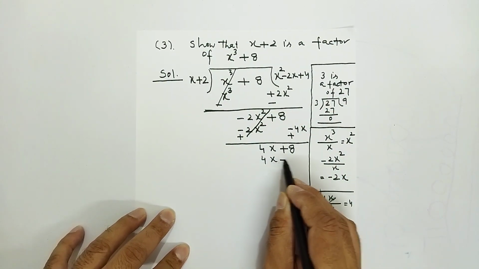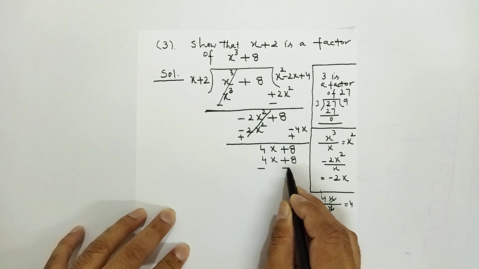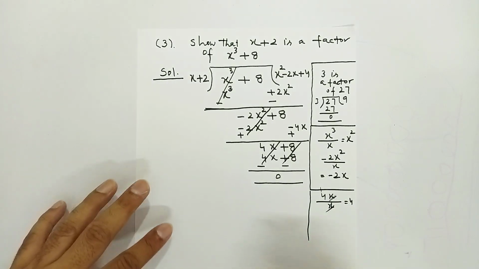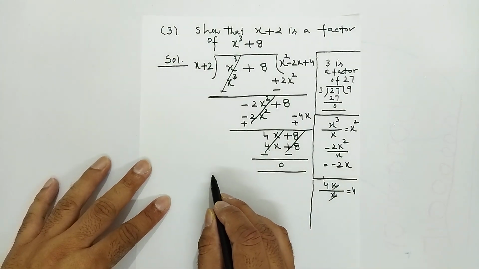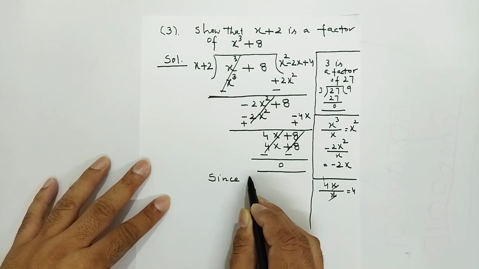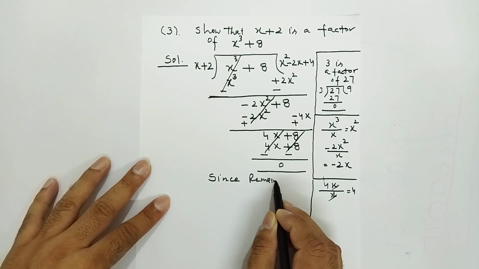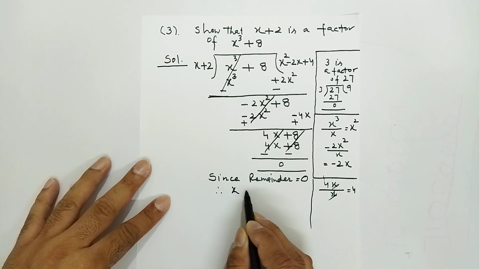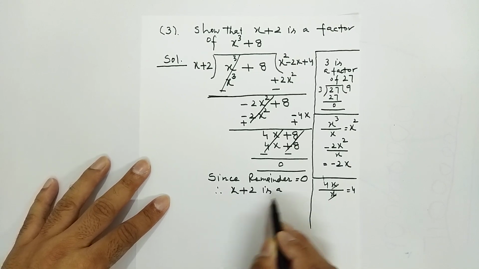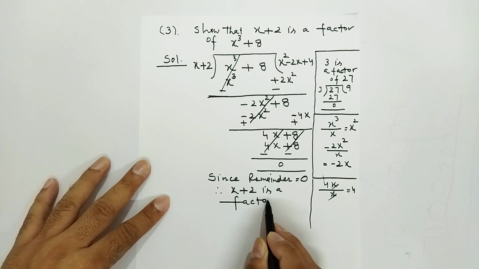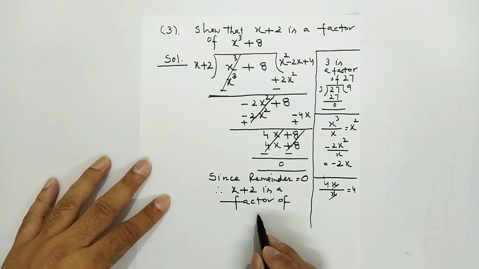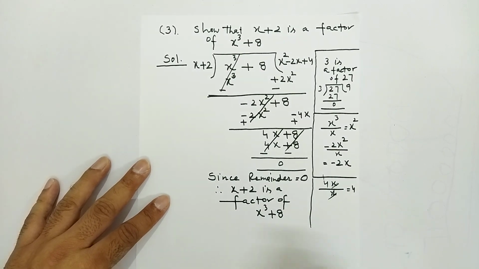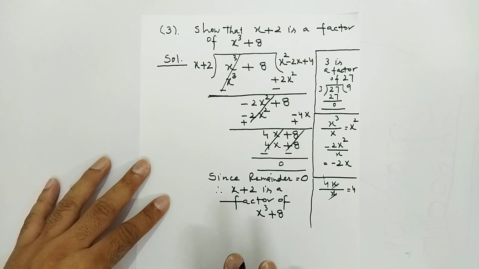4 into 2 is plus 8. So this becomes minus, and it can be cut. And it is 0. Now you can observe that you have got a remainder as 0. So what will you do? You will write, since the remainder is equal to 0, therefore x plus 2 is a factor of x cube plus 8. This question, now with long division, is very fine.